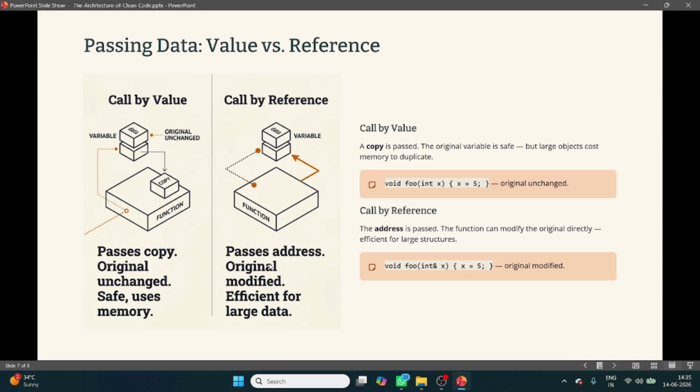But here, pass the address, original modifies, efficient for large data. So call by value is where we pass a copy, and call by reference is where the original is passed. This question is very important for your interviews. It is always asked in viva or in exams.